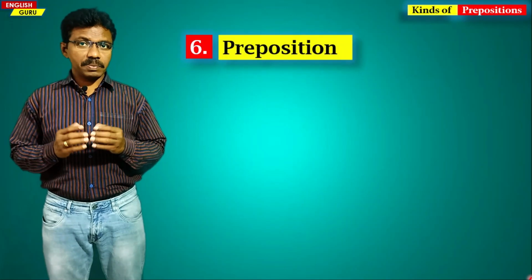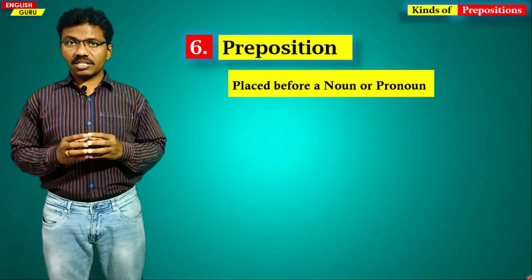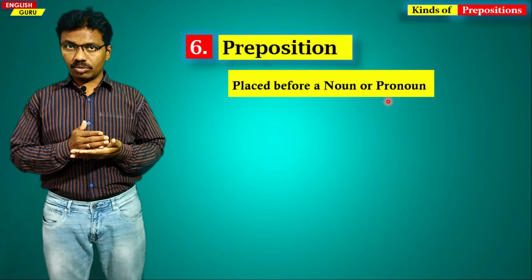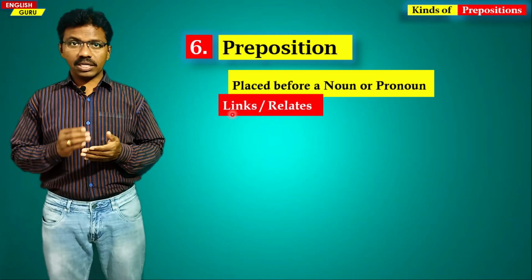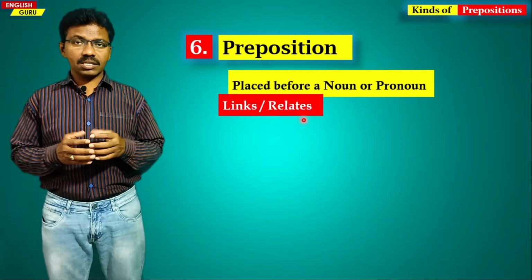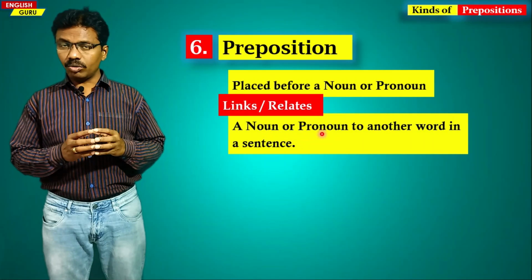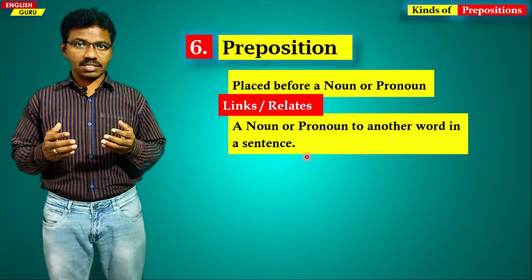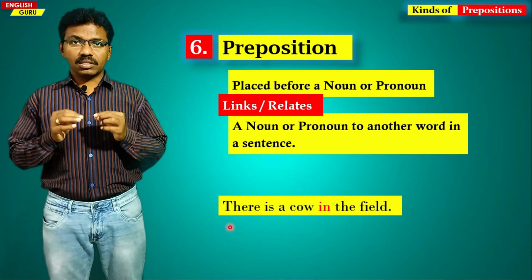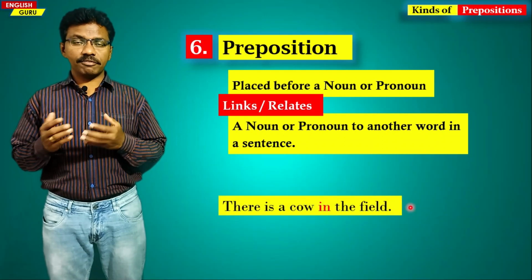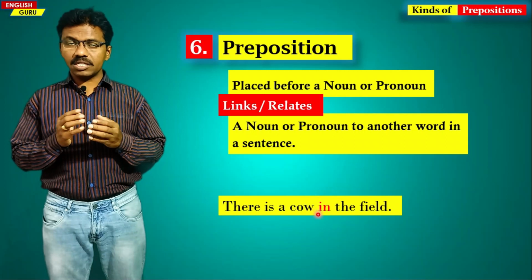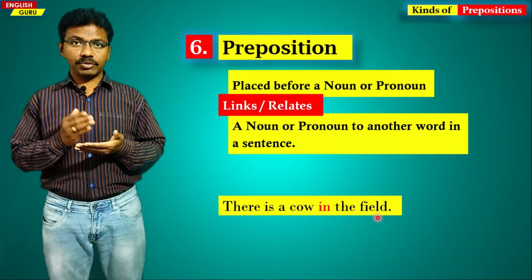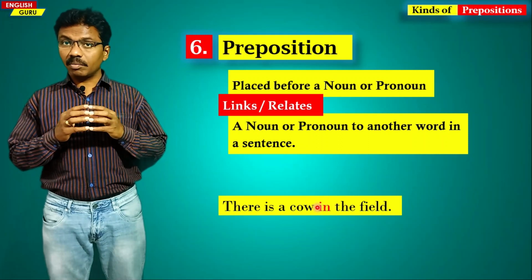So what is a preposition? Preposition is a word which is placed before a noun or a pronoun, and what does it do? It links or relates that particular noun or pronoun with the other words in a sentence. For example, there is a cow in the field. The word "in" is placed before the field. Field is a noun and before it is placed, so it is a preposition.